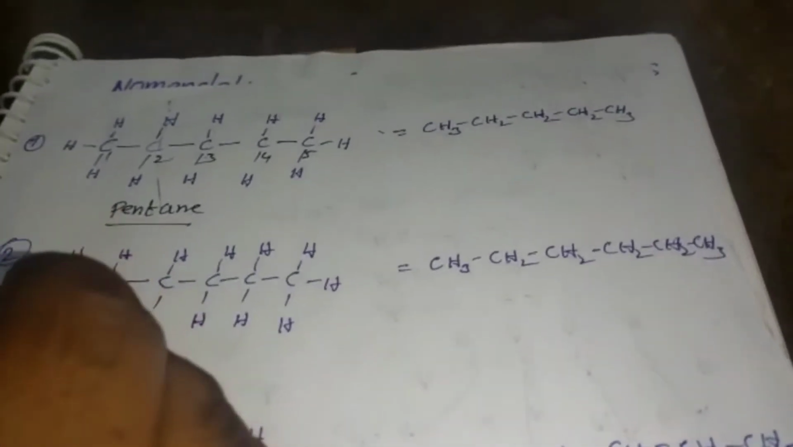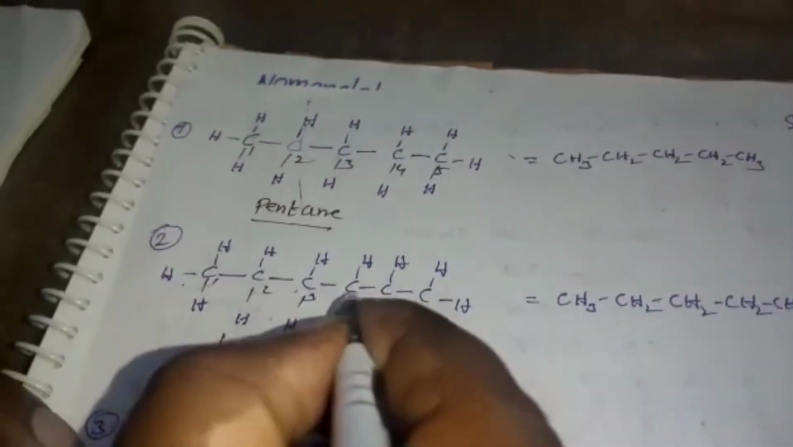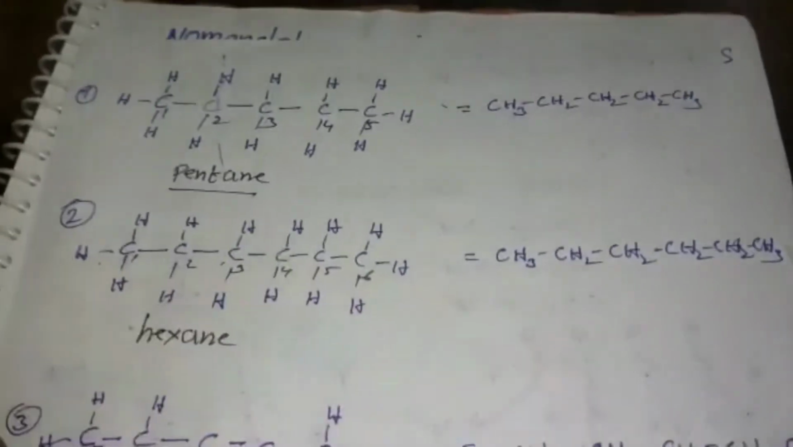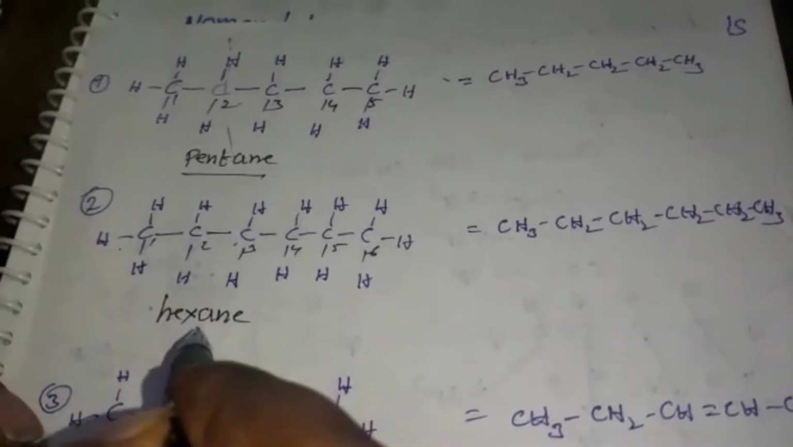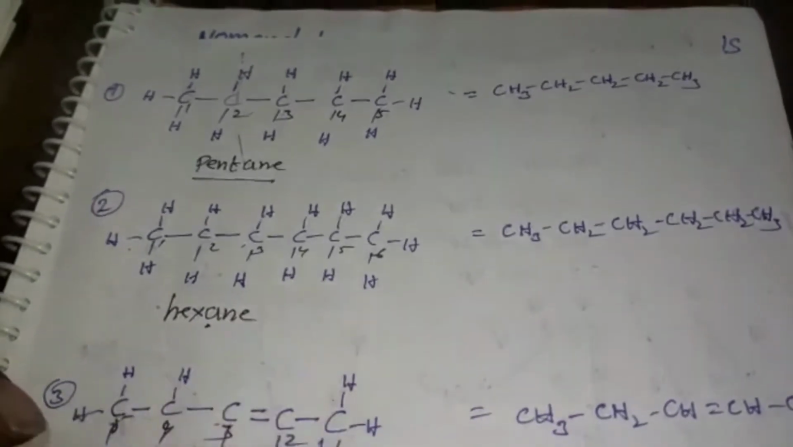And next example, the number of carbons in the given structure is 1, 2, 3, 4, 5, 6. There are 6 carbons in the given structure, and between the carbon and carbon there are only single bonds. So the name of the given compound is hex, and since between the carbon and carbon there are single bonds, I am writing "ane": hexane.